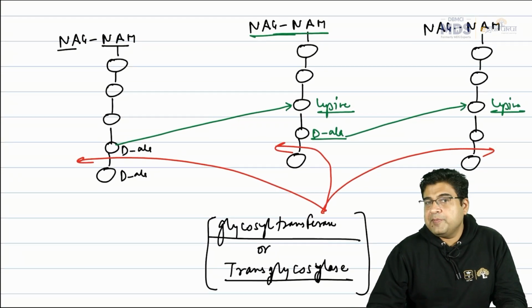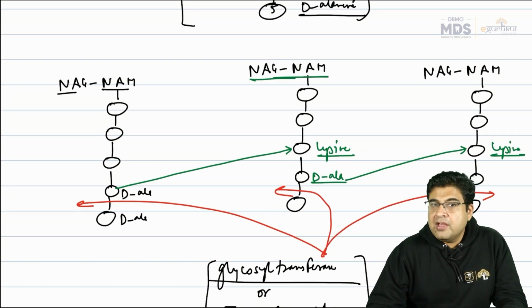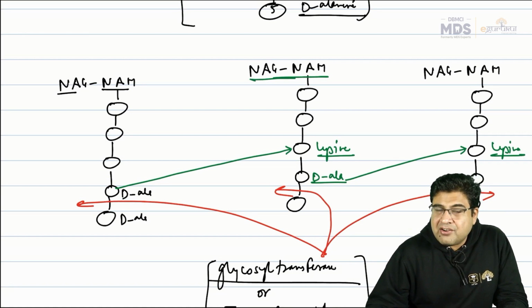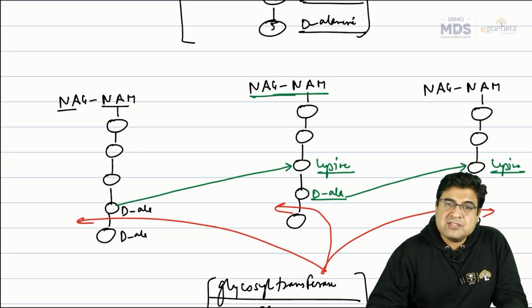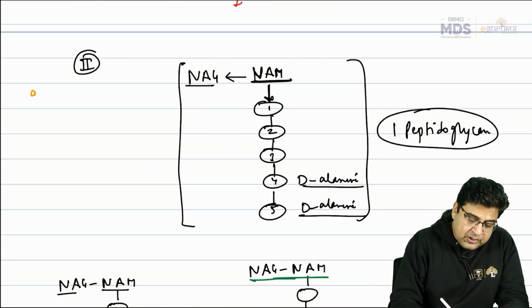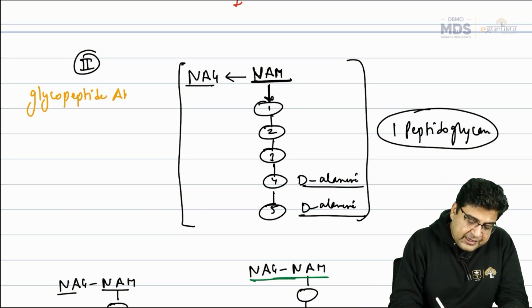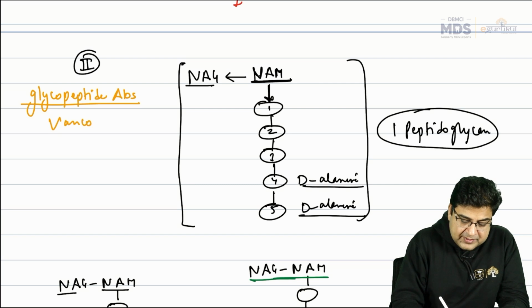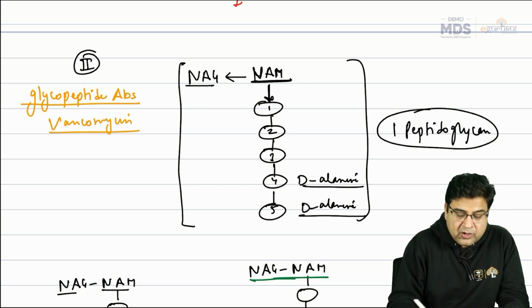So we have a second group of antibiotic here, which is an inhibitor of the cell wall in the bacteria. That's a glycosyl transferase enzyme inhibitor. The medicine name is vancomycin. So let's talk about the second group of antibiotic. We call them glycopeptide antibiotics, where the classical example is vancomycin.